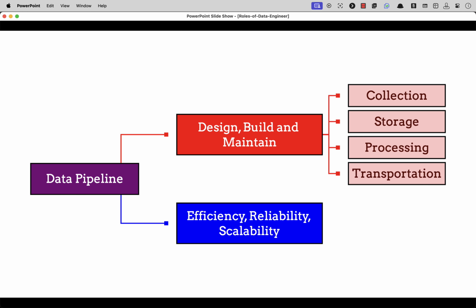Data pipeline. 1. Design, build and maintain the data pipeline. Data engineers are responsible for designing and building the data pipeline, which includes the collection, storage, processing, and transportation of data. 2. They also make sure that the pipeline is efficient, reliable, and scalable.